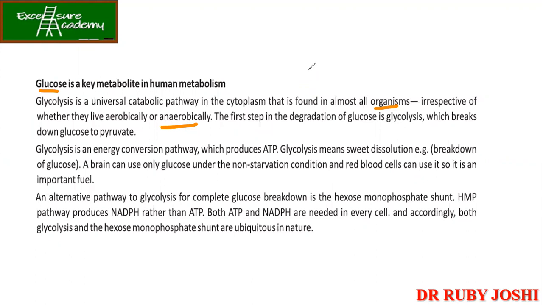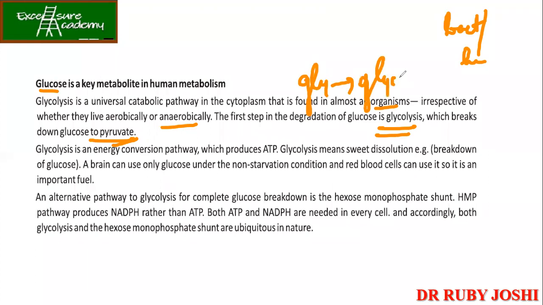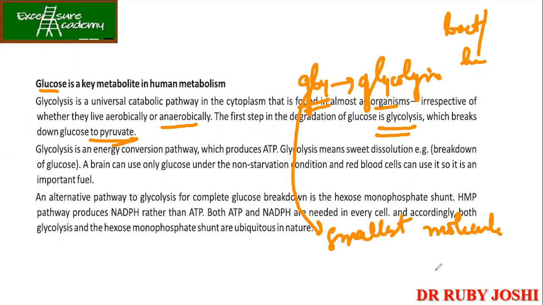Okay. So the first step is always the degradation of glucose, the glycolysis, which brings down glucose to pyruvate. ठीक है? तो चाहे कोई भी ऑर्गेनिज्म हो, आपका बैक्टीरिया हो गया या ह्यूमंस हो गए, कोई भी एनिमल मैमल्स ले लो, पहला काम क्या है आपका? ग्लूकोज से सीधा ग्लाइकोलाइसिस में एंटर करना. ठीक है? Now why we always talk about glucose? Because glucose is the smallest molecule which can enter any cell easily.